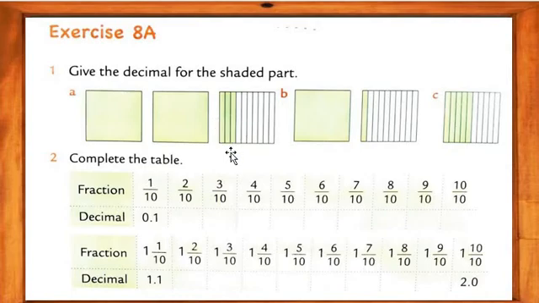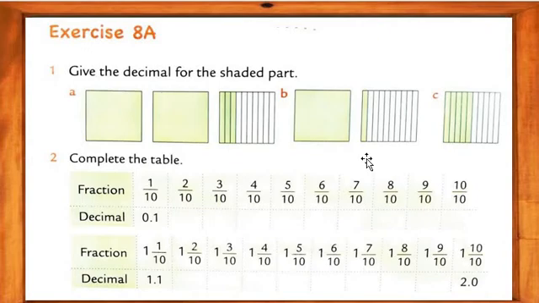1, 2, and 3. 3 upon 10. So what does 3 upon 10 mean? 0.3. So 2.3 is the first answer of A. Now the second one, do it the same way, and you try to do it at home, my dear students. Now we will move on directly to question number 2.